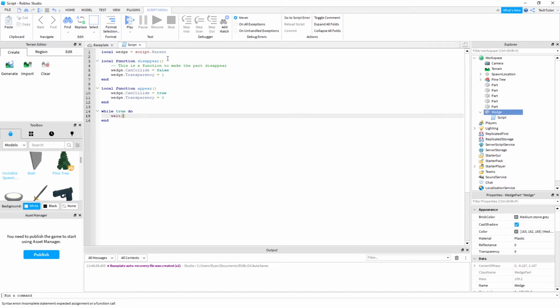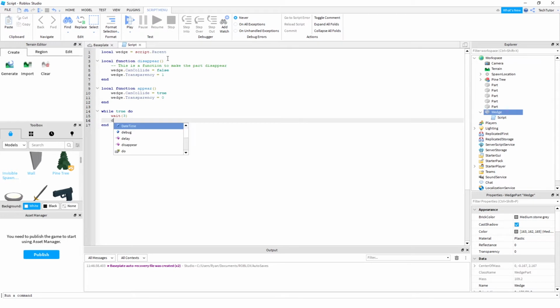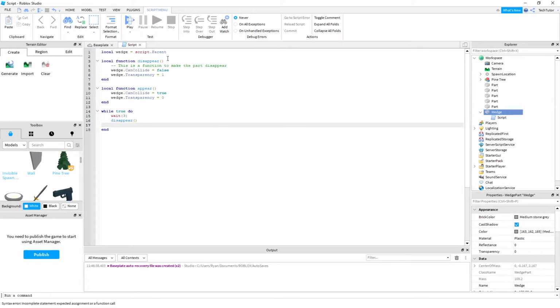And then there is a wait function, so we will just add it as 3, so I believe it's in seconds, so for 3 seconds it will wait. You want to add a wait function because if you don't add wait, it actually says that it will make your game unstable if you're looping through and just going. That's because it's going to be running so quickly, so you do want to add some time for it to wait before it goes disappear and then back to reappear. So we'll say 3 seconds. Then we'll call our disappear function. Then we'll wait another 3 seconds. And then we'll call our appear function. All right, now real quick, let's go ahead and play test the game.